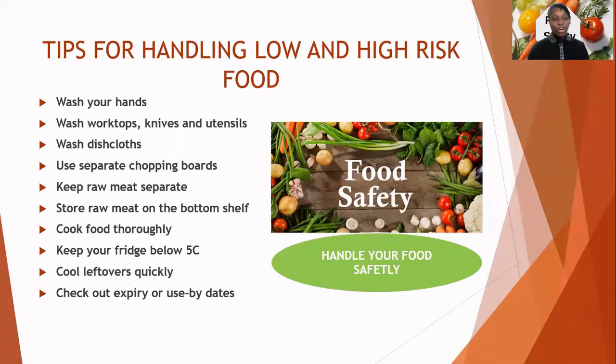And so keep your fridge below 5 degrees centigrade. Like I said before, our raw food and our ready to eat food should be kept between 1 to 4 degrees centigrade, because 5 degrees centigrade to 63 degrees centigrade is the temperature range where bacteria can multiply. So we need to make sure that our food does not stay in this zone, and also cool leftovers quickly and refrigerate them.